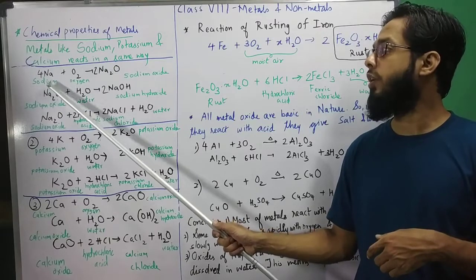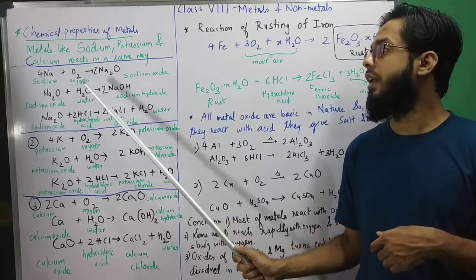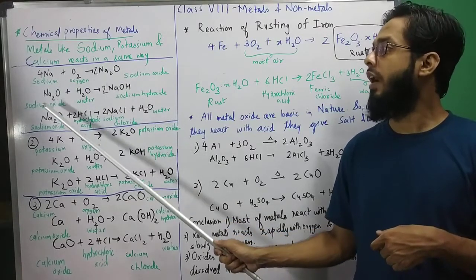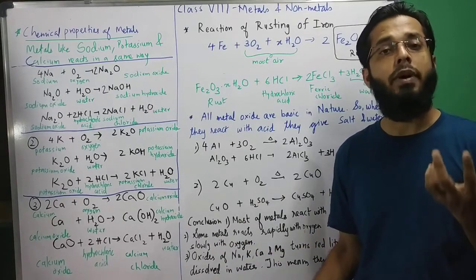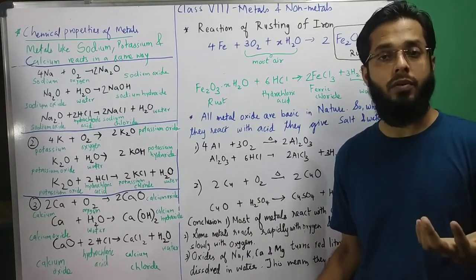For example, sodium when it reacts with oxygen, it forms sodium oxide. And this sodium oxide is a metal oxide. And dear students, metal oxides are basic in nature.